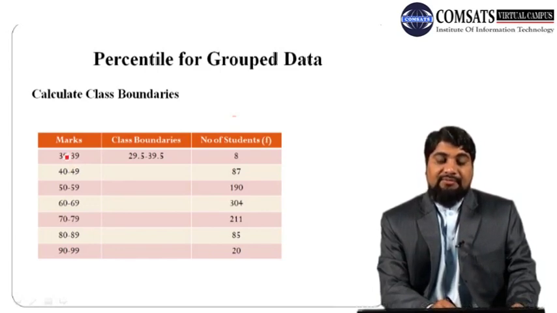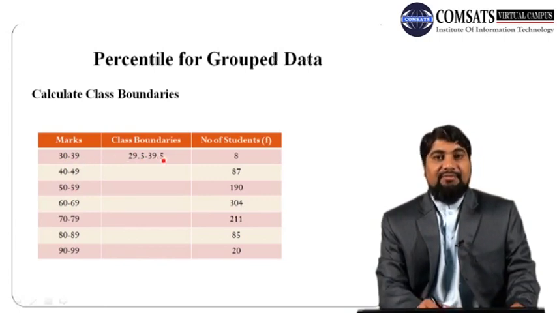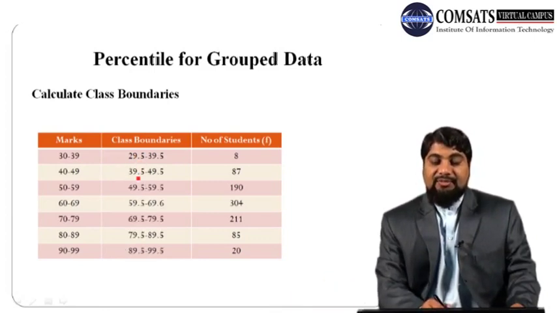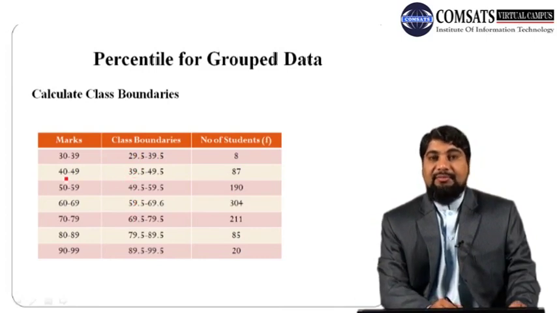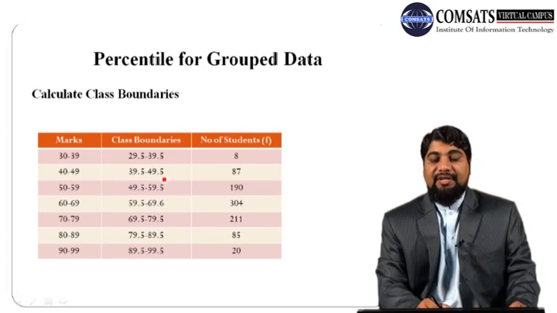Subtract 0.5 from each of the lower class limits and add 0.5 to each of the upper class limits. Subtracting 0.5 from 30 we get 29.5, and adding 0.5 to 39 we get 39.5. Similarly, repeating this procedure, we can get class boundaries for all the classes. Subtracting 0.5 from 40 we get 39.5, and adding 0.5 to 49 we get 49.5, and so on. Once we have the class boundaries,